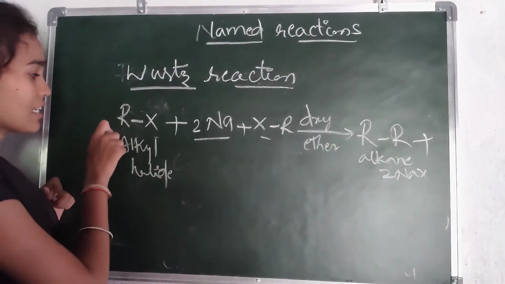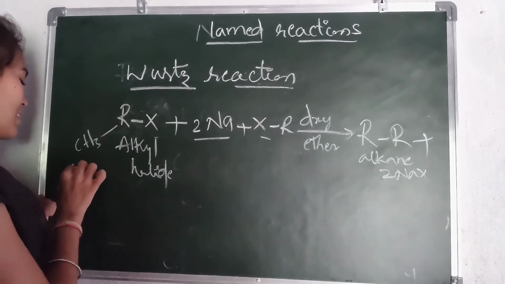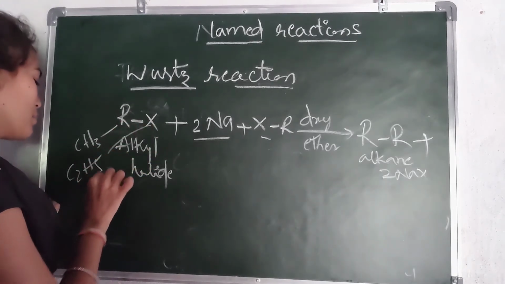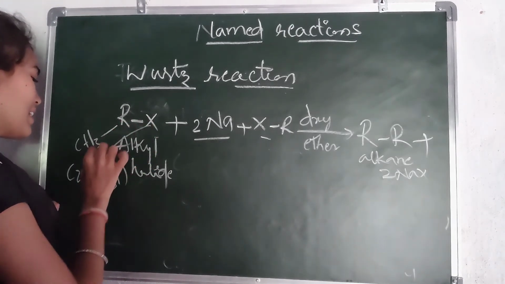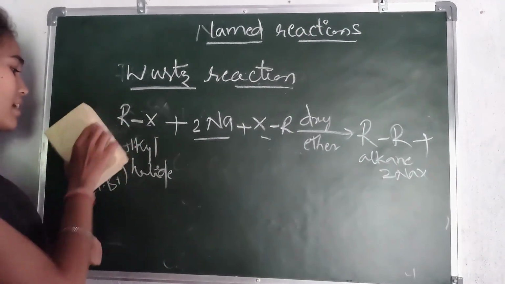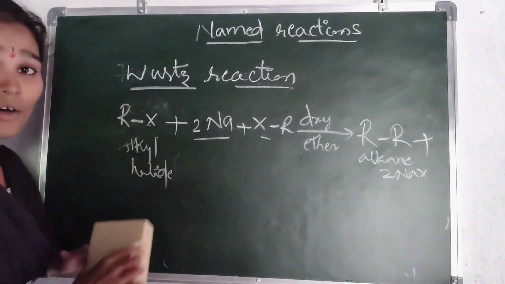Here we take alkyl groups like CH3 or C2H5, and halogens like chlorine or bromine, and we can write the example clearly. Everyone knows about these alkyl and halogen groups very well.